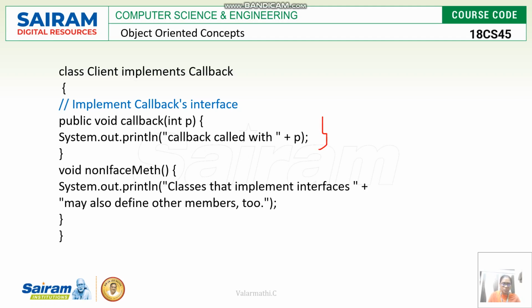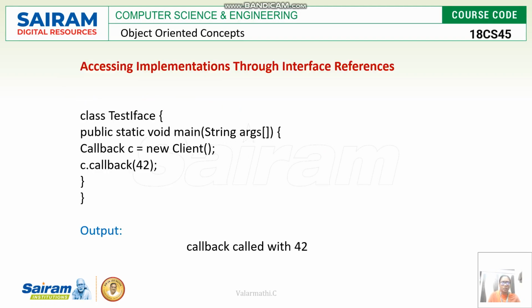Another method is also possible. That method is considered a method of that implementing class. So the classes that implement the interface may also define other members or other methods too. Likewise, it is implemented. Now we are going to test the interface concepts.